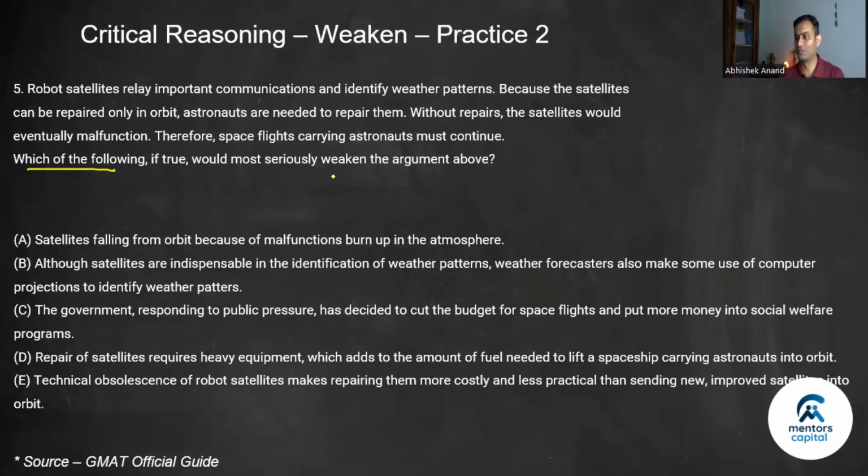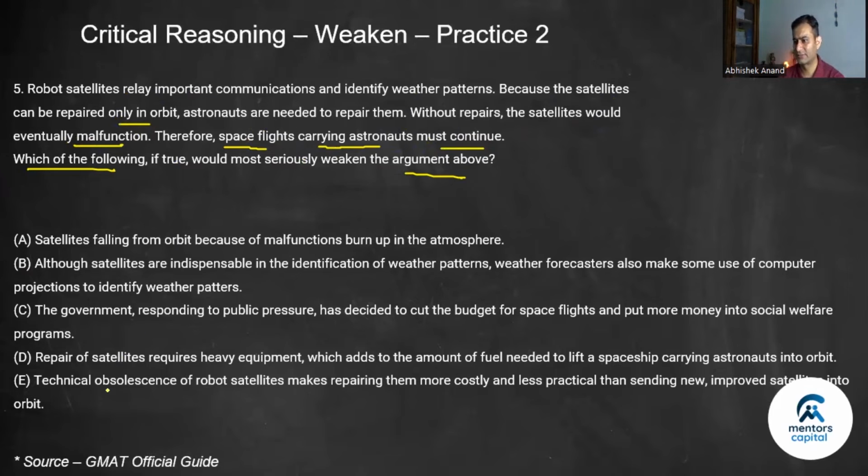Which of the following, if true, would most seriously weaken the argument above? What is the argument? Space flights carrying astronauts must continue, which means I should keep on sending space flights which have astronauts. So what is my task? Do not send space flights that have astronauts. What is the premise? Robot satellites relay important communication and identify weather patterns. Because the satellites can be repaired only in orbit, astronauts are needed to repair them. Without repairs, the satellites would eventually malfunction. So what is the reason?